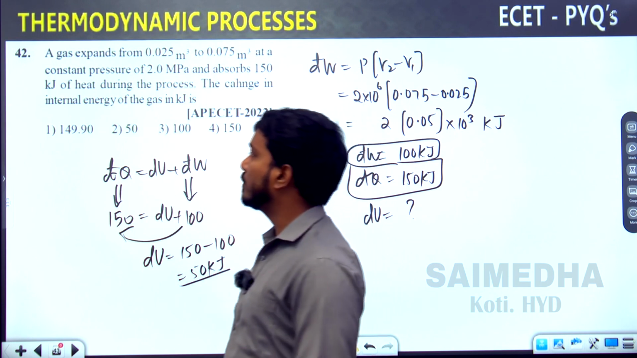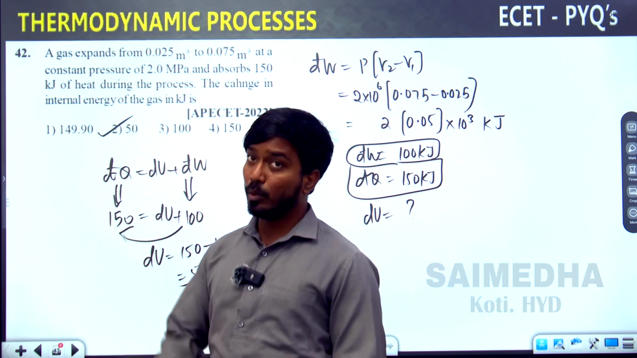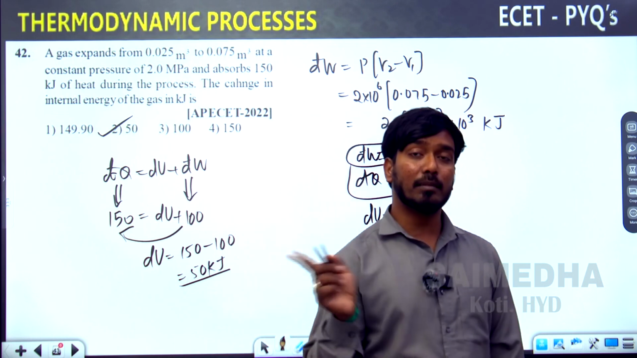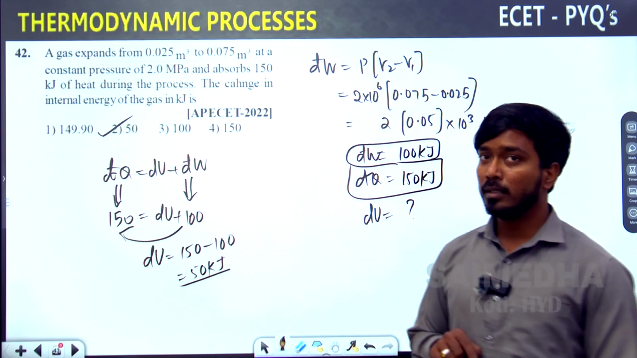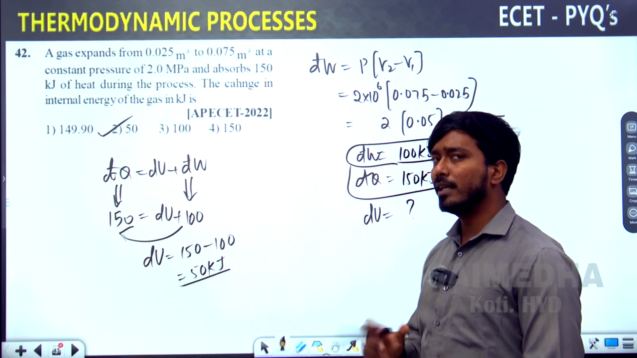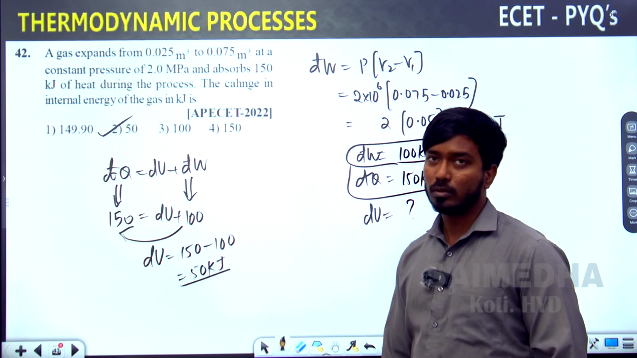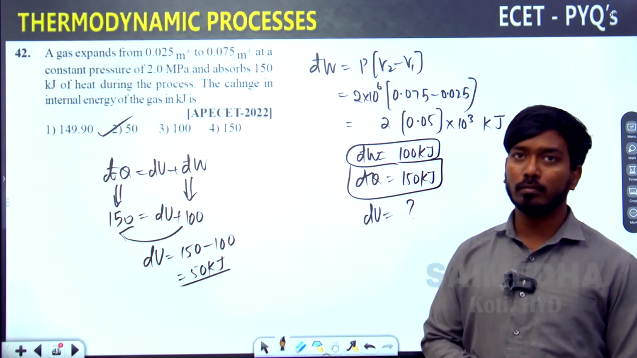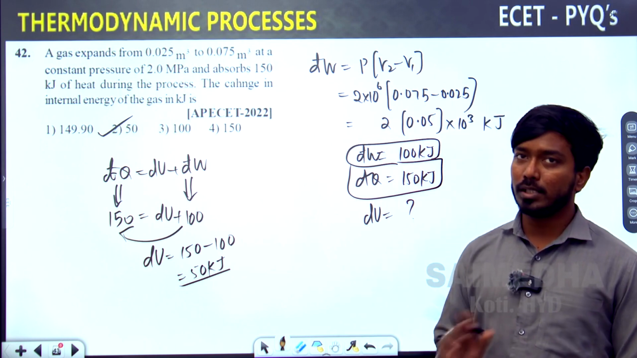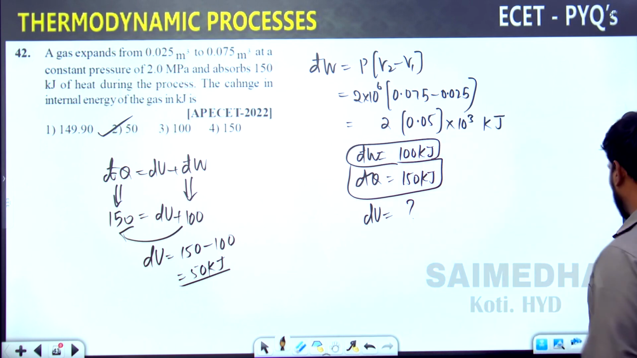The same question appeared previously. I told you 80 kilojoules, 30 kilojoules, 80 minus 30 is 50. That problem appeared twice, with a little change in the values, but the answer is again 50 kilojoules. Similar question: pressure, change in volume, heat is given, internal energy is asked. Okay, let's go for the next question.